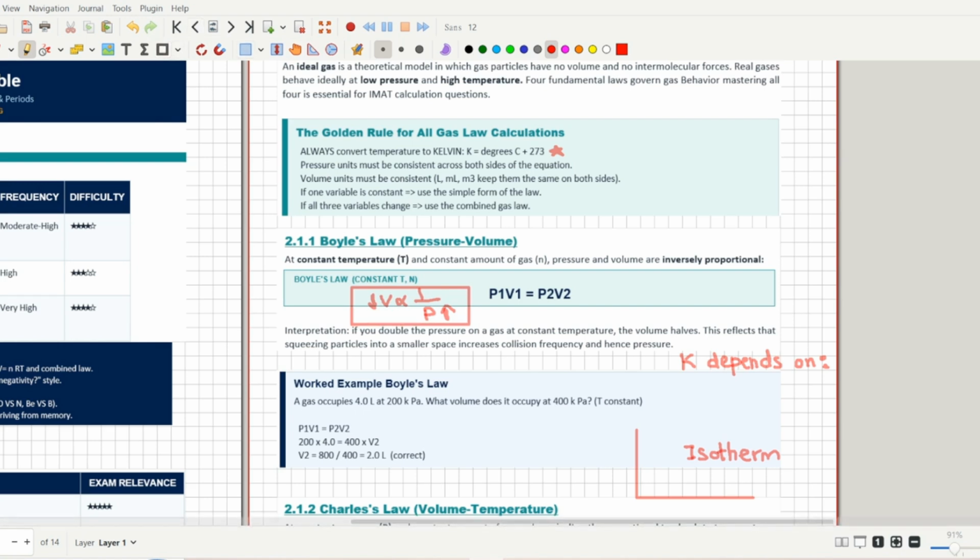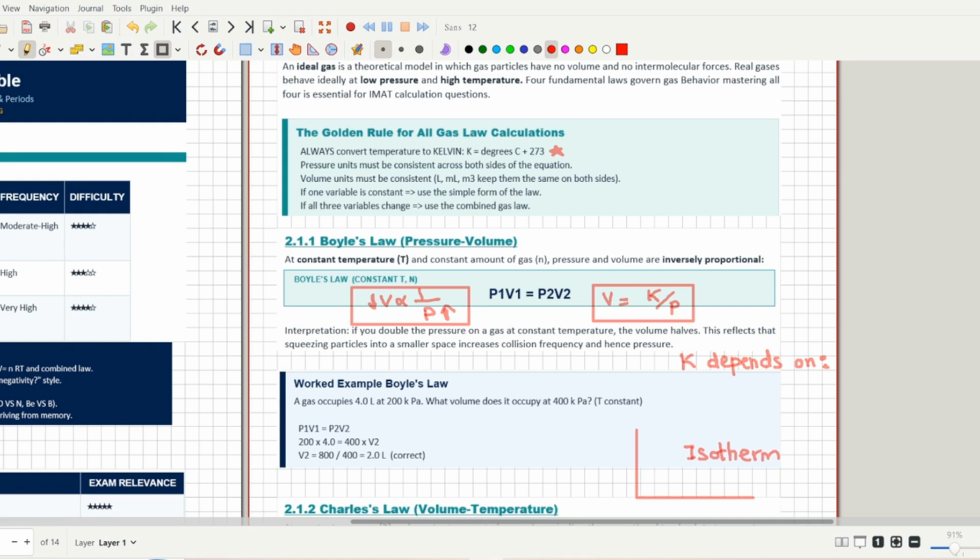You can also write the equation in this way: V equals K divided by P. So the equation can be written in this form too. These are the three ways that you can write down Boyle's law. If you have two different gases, the first gas has volume 1 and the second gas has volume 2, then you will use this formula: P1 V1 equals P2 V2. So this is the formula for Boyle's law. It tells you the relation between pressure and volume. If you increase pressure, the volume will decrease. If you decrease pressure, then the volume will increase. So that's what Boyle's law is, and that was the basic.